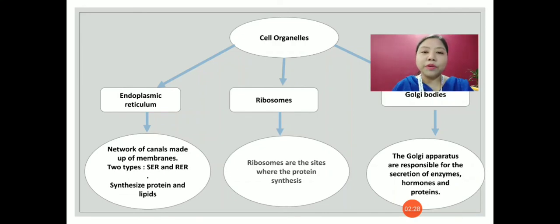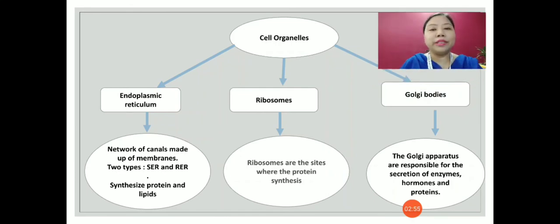Smooth endoplasmic reticulum is responsible for synthesis of lipids, and rough endoplasmic reticulum is responsible for synthesis of protein, because ribosomes are attached to rough endoplasmic reticulum, and so it gets the name rough endoplasmic reticulum.